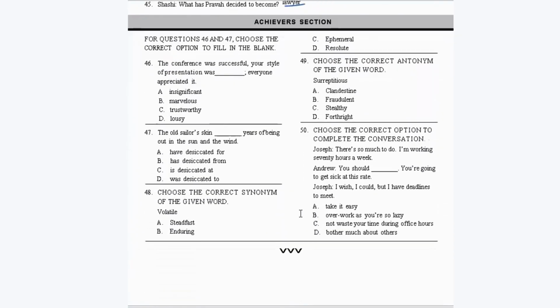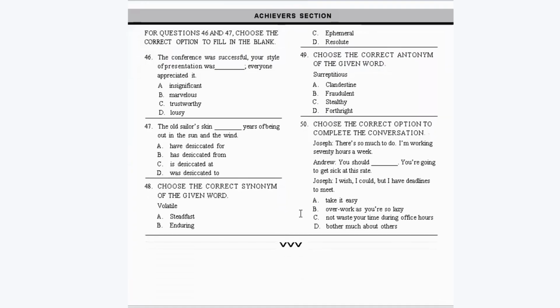So I repeat again, in this section, you're going to get 3 marks for each question. So be careful while attempting this section. Okay. Now for questions 46 and 47, choose the correct option to fill in the blank. The conference was successful. Your style of presentation was dash. Everyone appreciated. So it should be marvelous. When everyone is appreciating, then it should be marvelous. Okay. Wonderful.